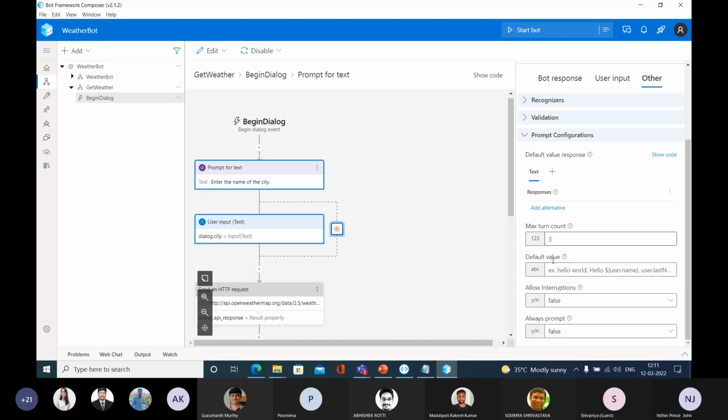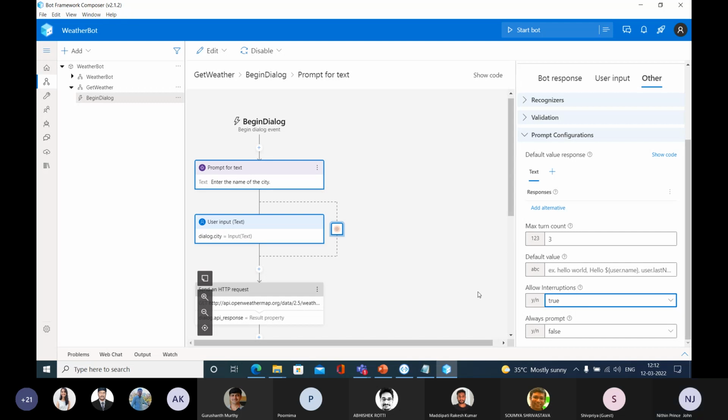Come down. There is a field called allow interruption. So we need to allow the interruption here. OK, so the parent dialog can interrupt this dialog. This parent dialog can actually interrupt this child dialog. That's the setting that we are going to give. We are going to allow that. That's the meaning of that. So I'm going to specify this allow interruption here.